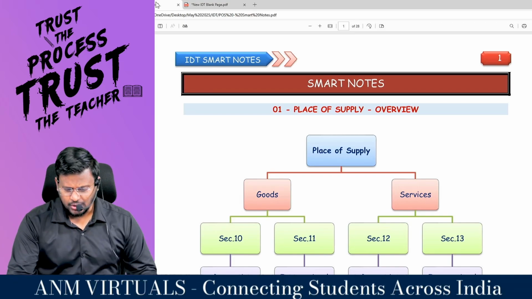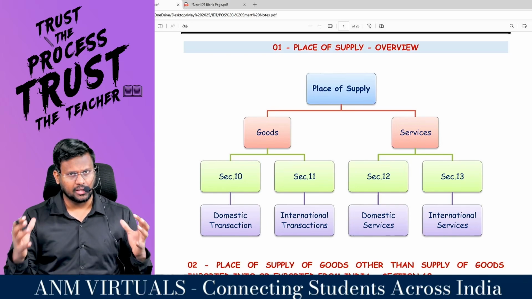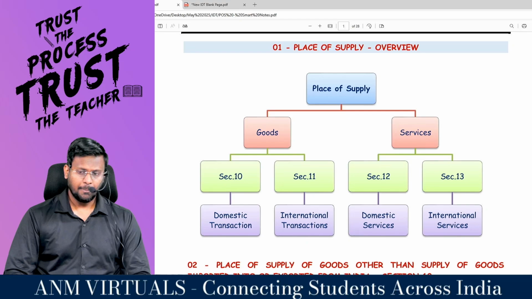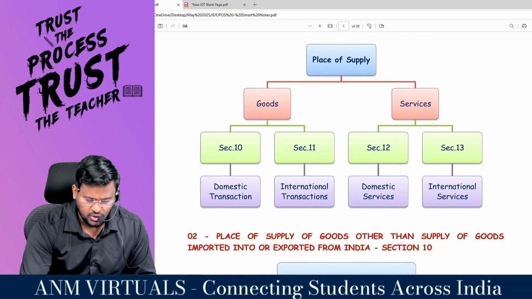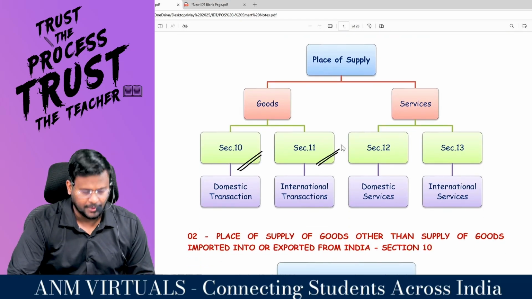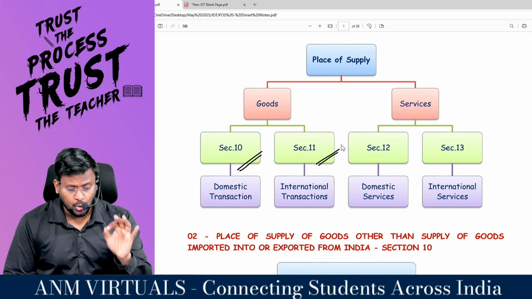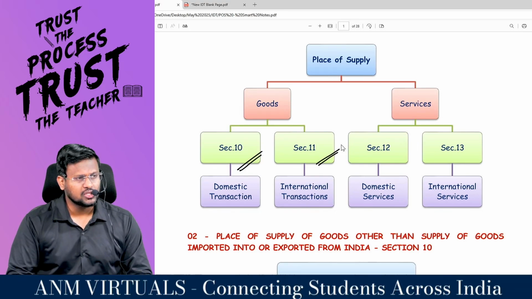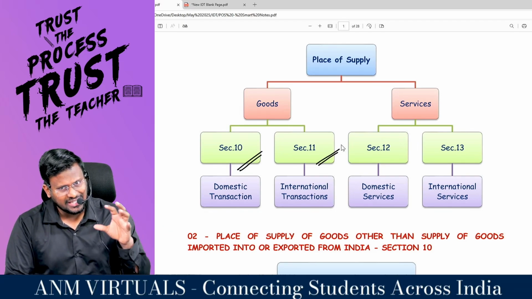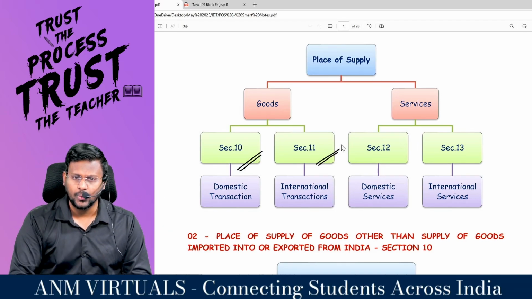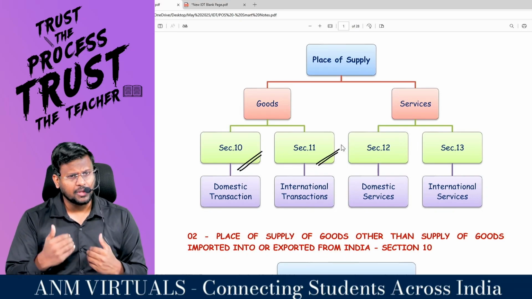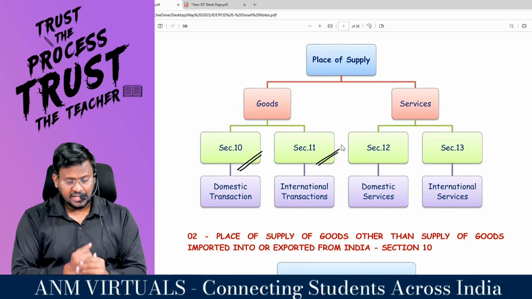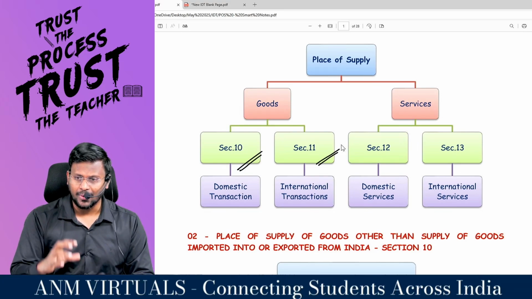You know, place of supply can be classified into two categories. One is place of supply of goods and place of supply of services. Place of supply of goods is discussed in two sections, section 10 and section 11. Section 10 is talking about domestic transaction. That means if both the supplier of goods and also the recipient of goods are situated in India, the provisions of section 10 will be applicable. If either of the persons is situated outside India, then section 11 will be applicable. Section 11 is not in our inter syllabus.